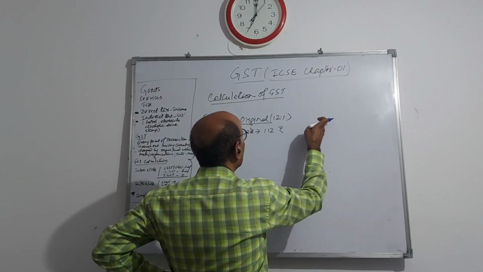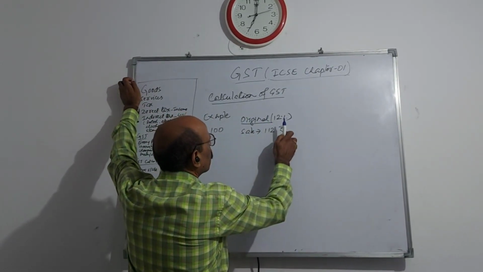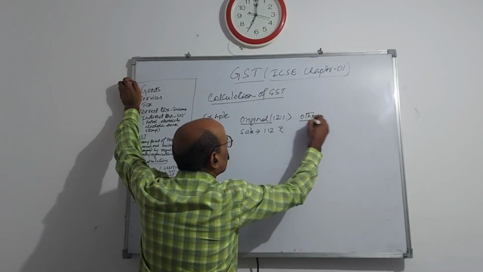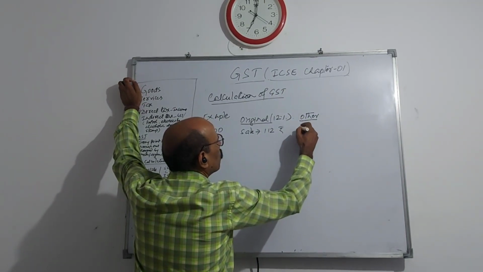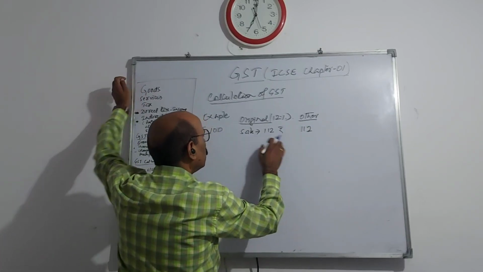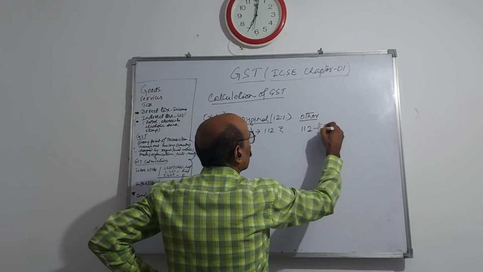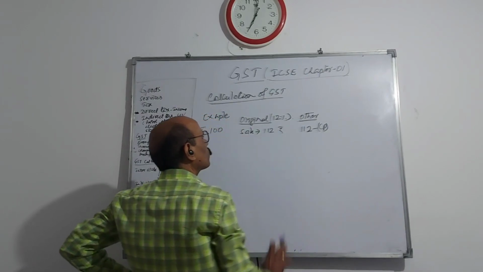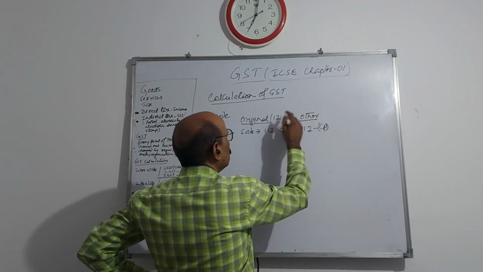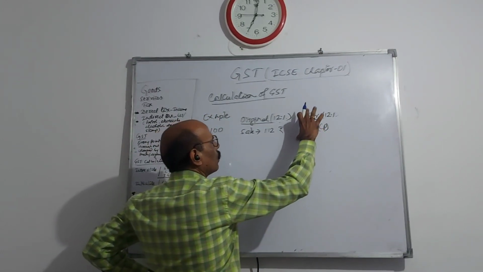Then one transaction will be the original dealer selling to the other. In the case of this other dealer, he has taken it, that means 112 is his purchase price, or cost price, you can say, cost price with GST. He has received 12% GST, he has paid how much? 12%.